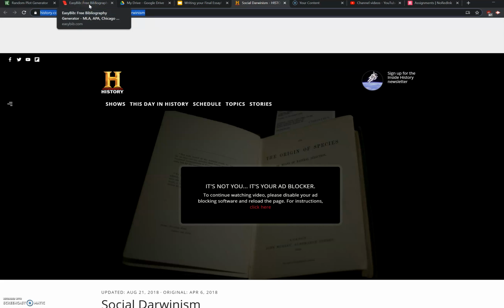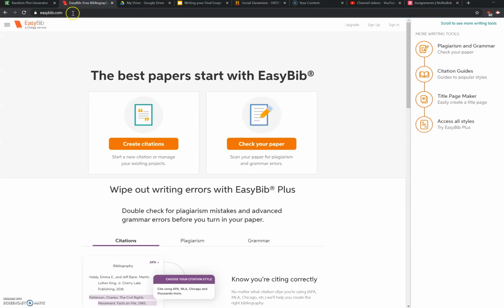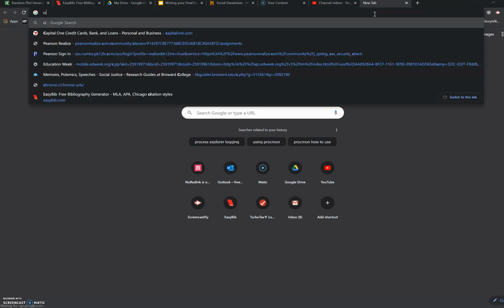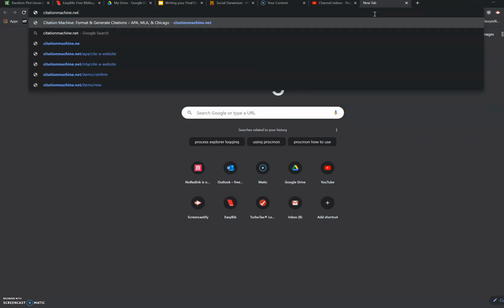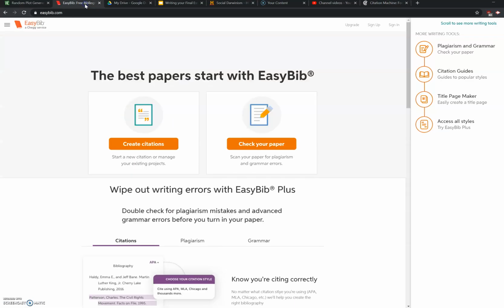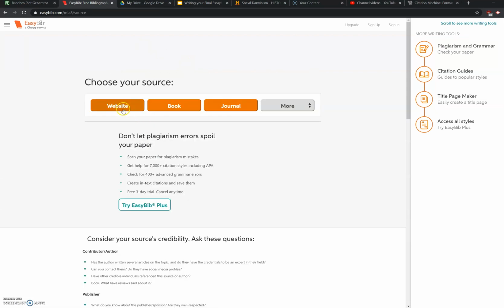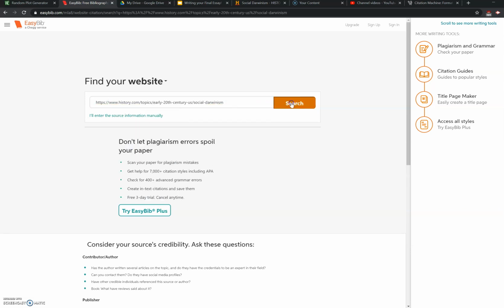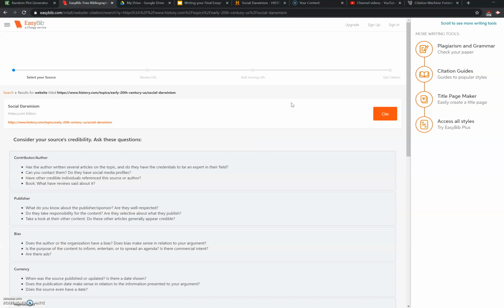And you are going to go to one of two websites. You can go to easybib.com, or I'll show you over here. You could also go to citationmachine.net. Okay, we're going to go to EasyBib first. You need to click Create Citations. We're going to select Website, and we are going to paste that website right in there. All right, cool. So this looks like the easybib.com found the website that I was looking for.